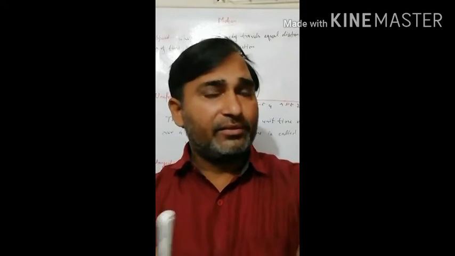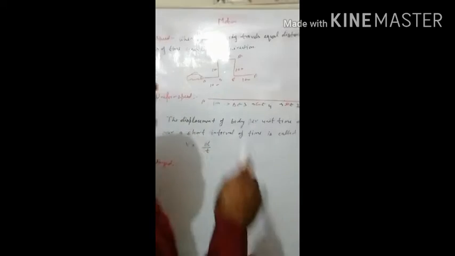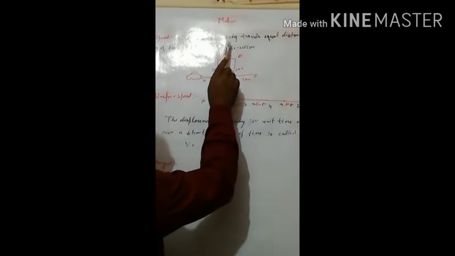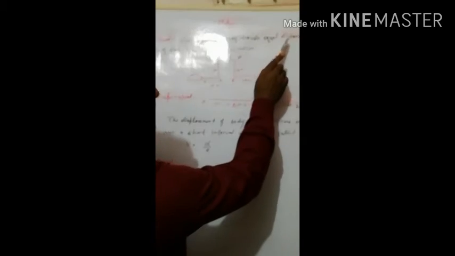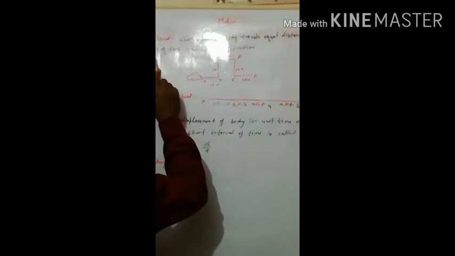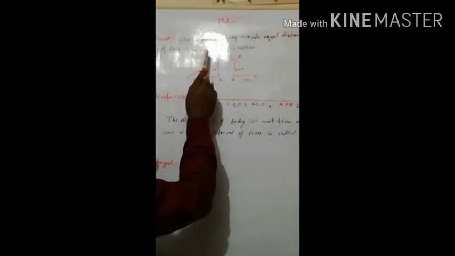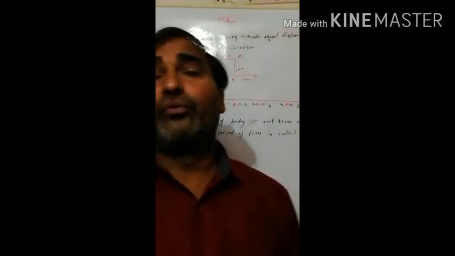The definition of uniform speed: when a moving body travels equal distance in equal intervals of time, irrespective of direction, then the body is in uniform motion.